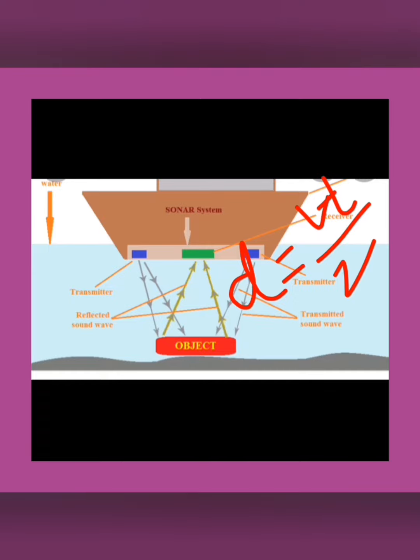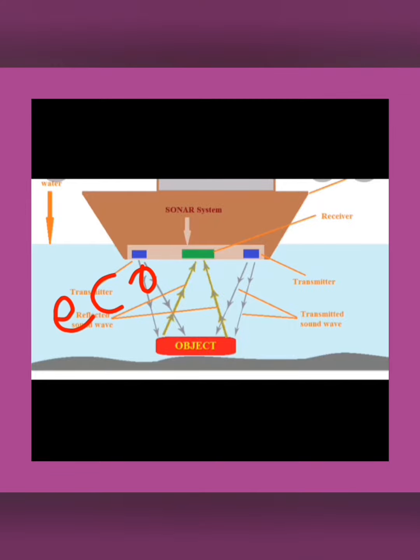Just as we discussed for travelers, they will come to know that at a particular distance there is an obstacle, so they have to change the path. The depth of the sea also can be found by this method. This method of detecting an obstacle in the water is called echo depth sounding. Echo depth sounding.